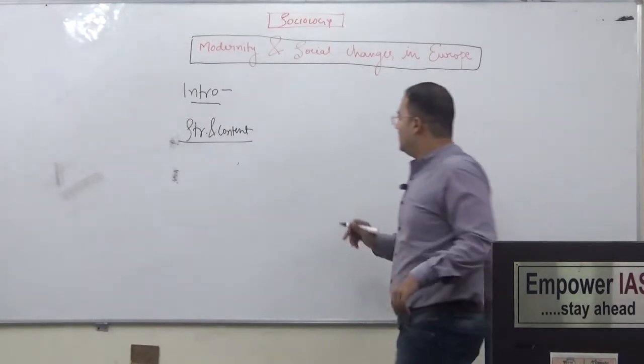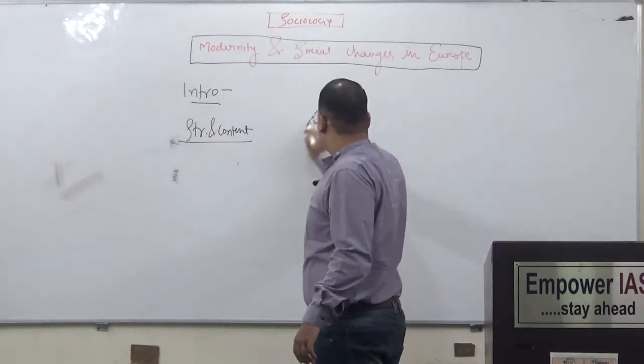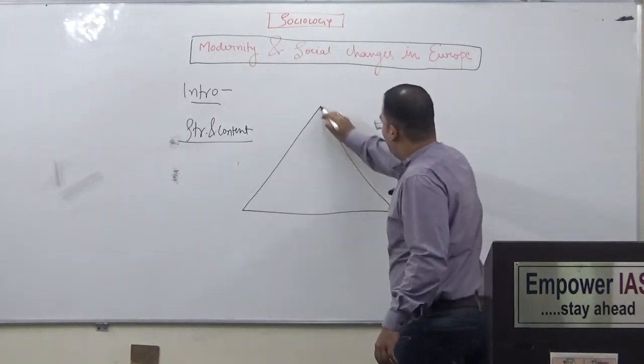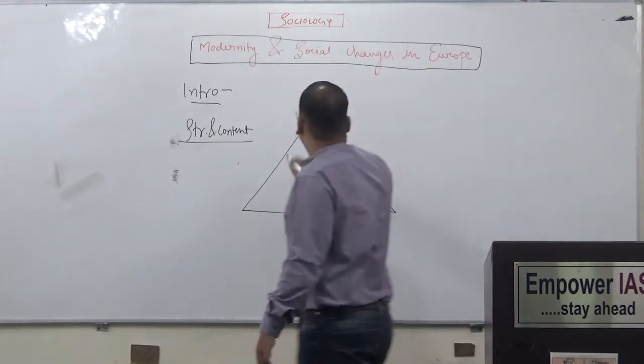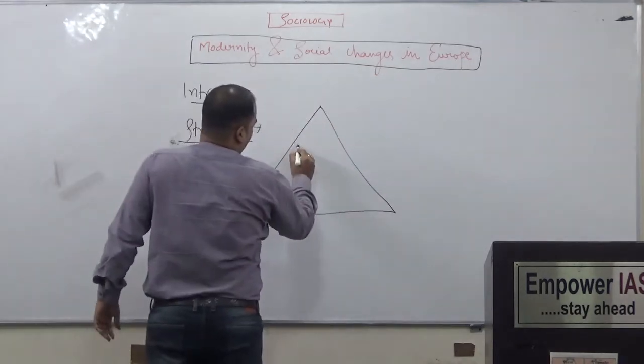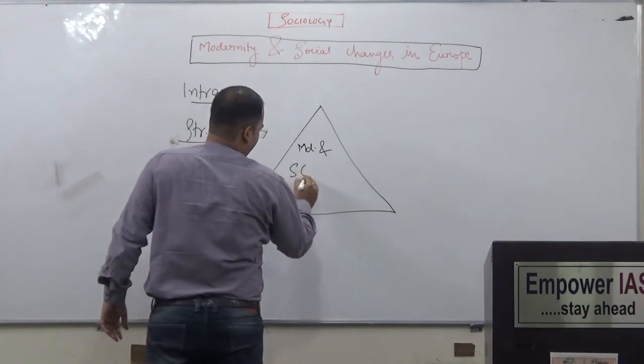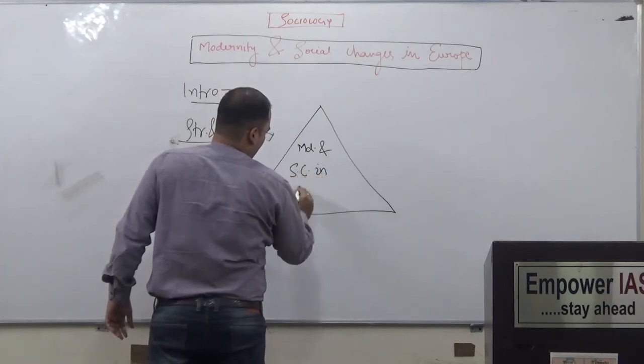Now what should be the structure and content with the diagram? We have to make this diagram. This triangle, modernity and social changes in Europe.